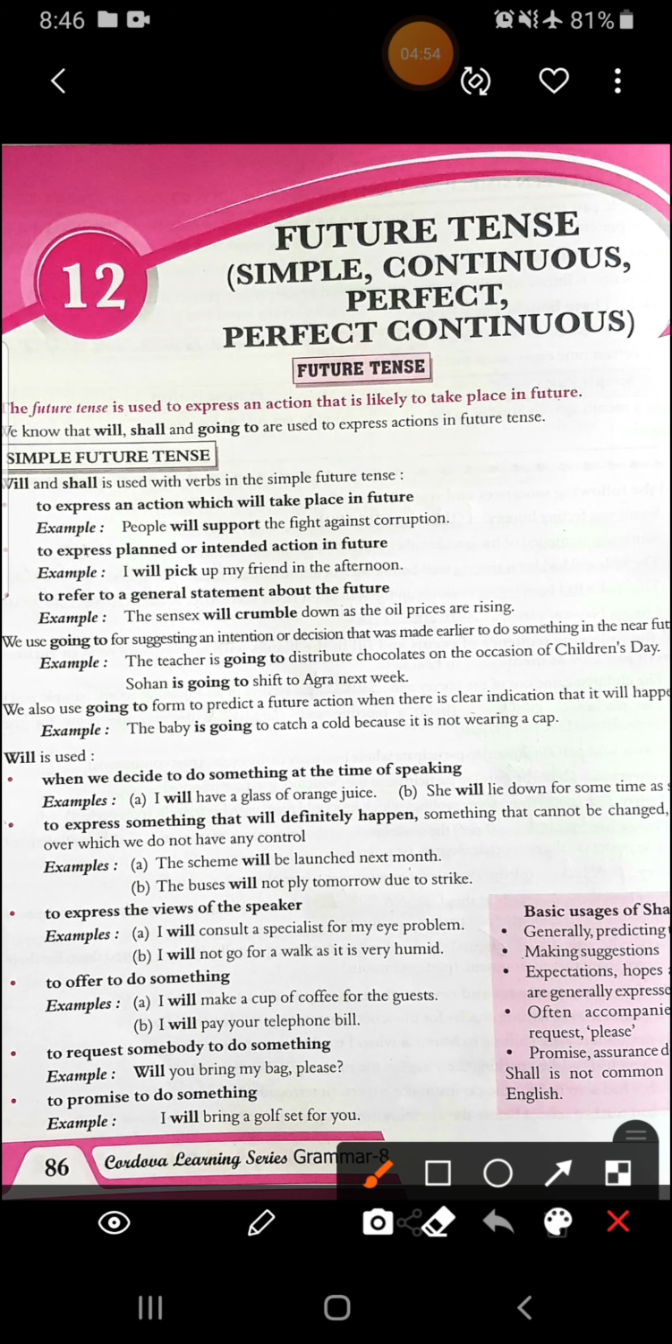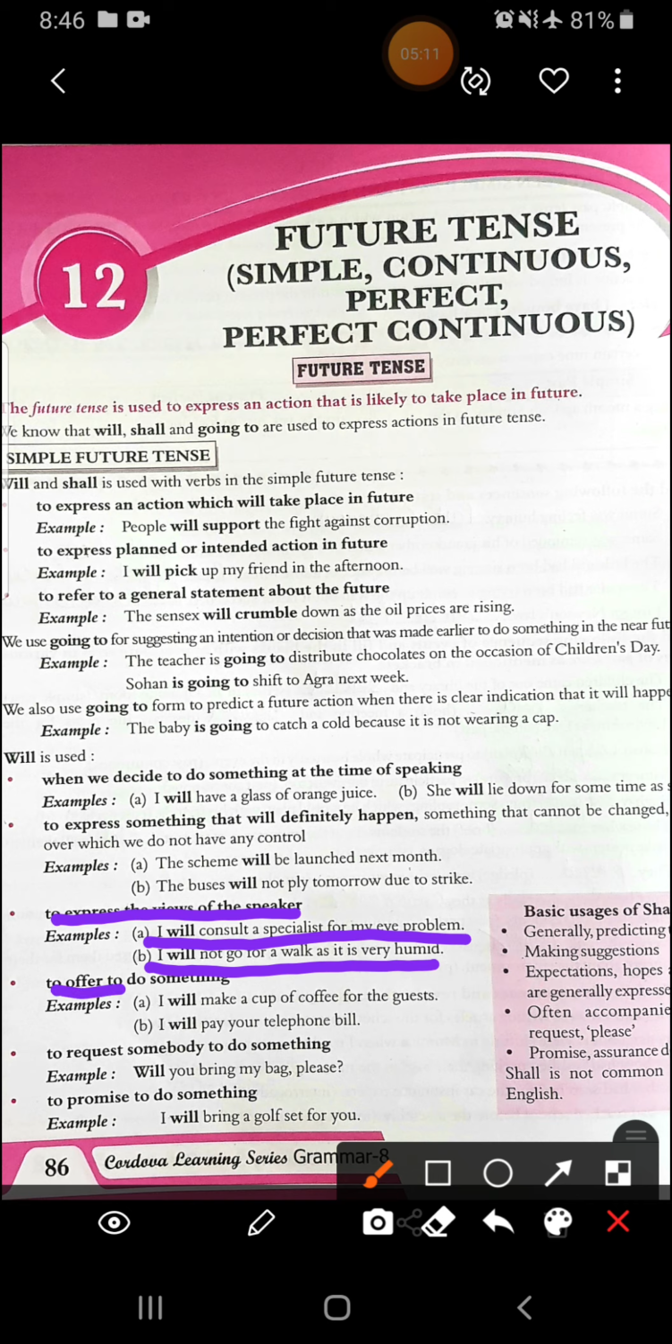Then to express the views of the speaker: I will consult a specialist for my eye problem. I will not go for a walk as it is very humid. So this is my expression. I'm expressing my views as a speaker.